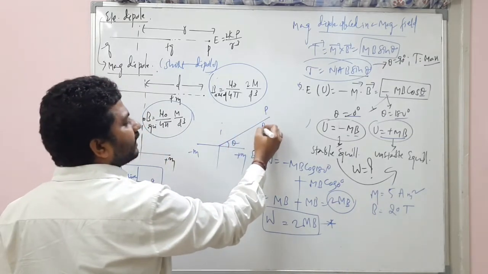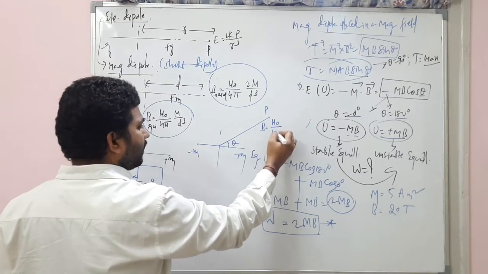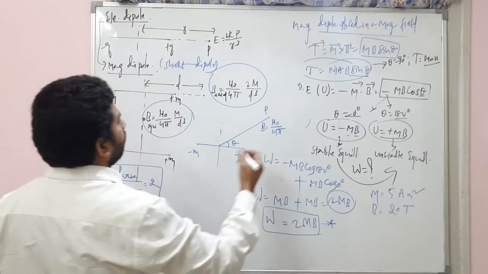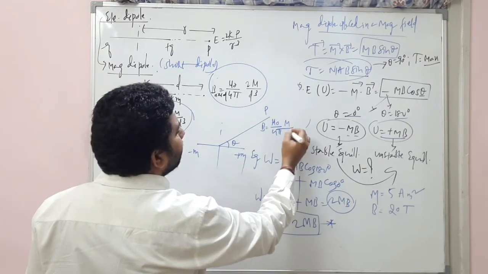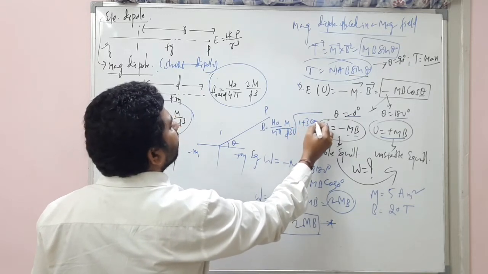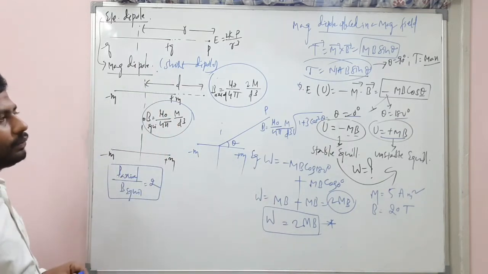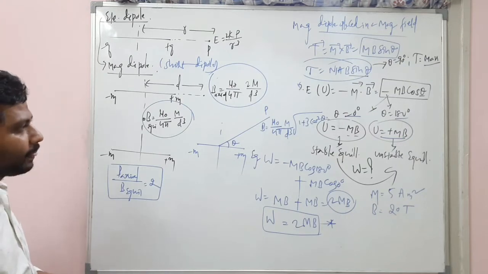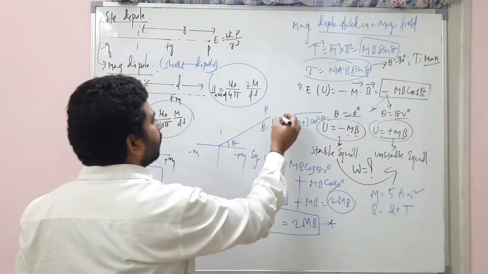Here the magnetic field is mu naught by 4 pi into m by d cube, into square root of 1 plus 3 cos square theta. Clear? This is the important formula.